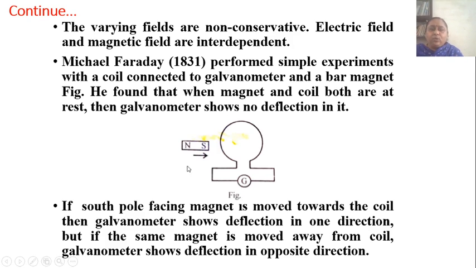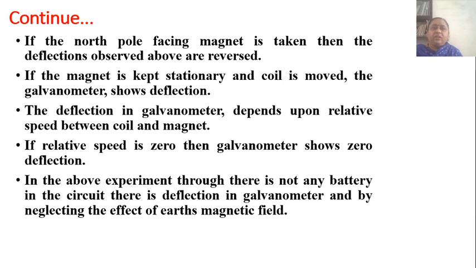If the south pole of the magnet, see in the figure, is moved towards the coil, then what happens? The galvanometer shows deflection in one direction. But if the same magnet is moved away from the coil, then what happens? Galvanometer shows deflection in the opposite direction. If the north pole facing magnet is taken, then the deflections observed above are reversed.